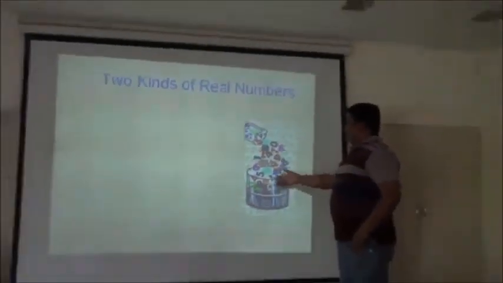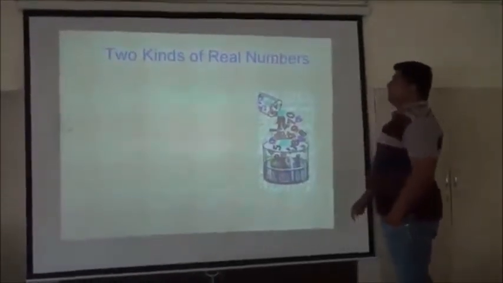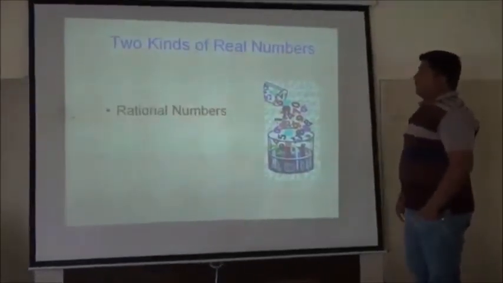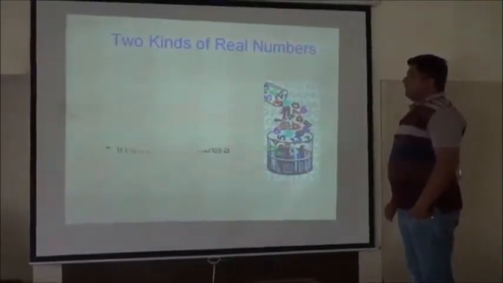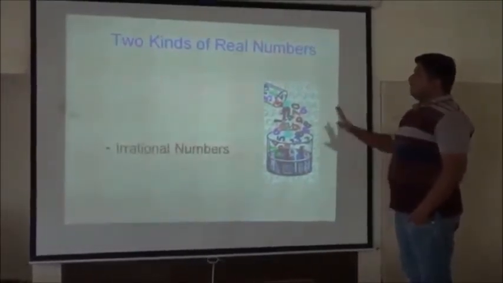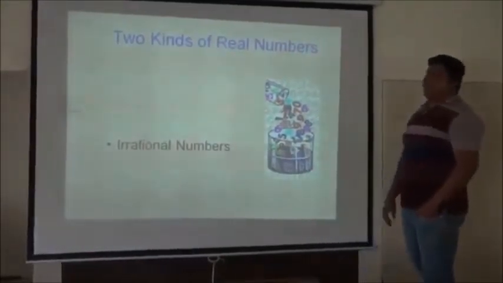This is the basket, and here I put the numbers, two kinds of real numbers. These are the real numbers. First is rational numbers, second is irrational numbers. Rational is a very simple definition, irrational is the next kind of number.